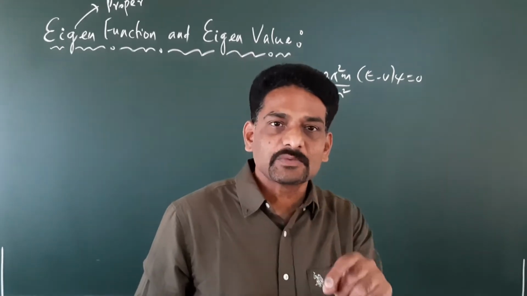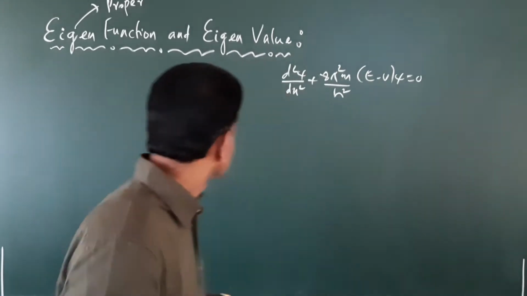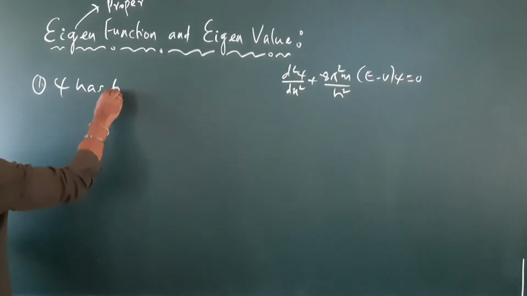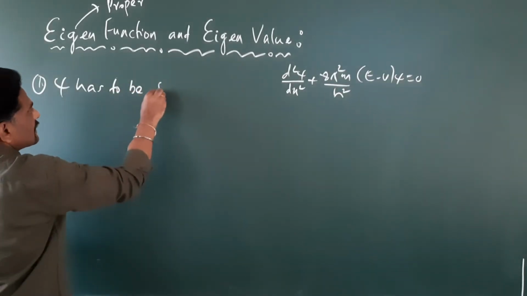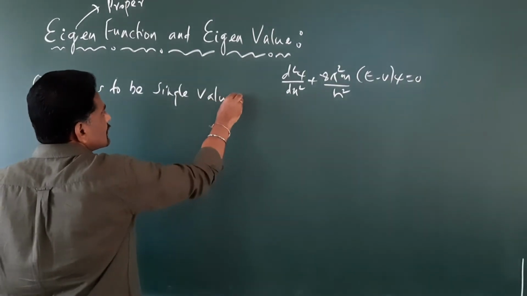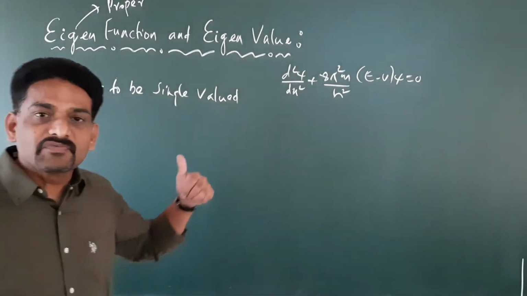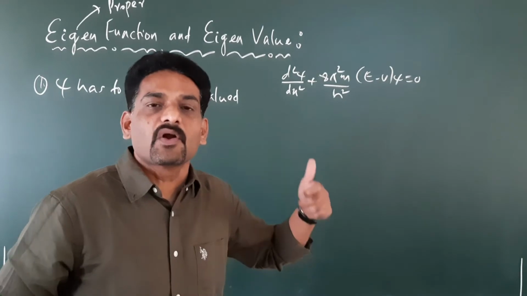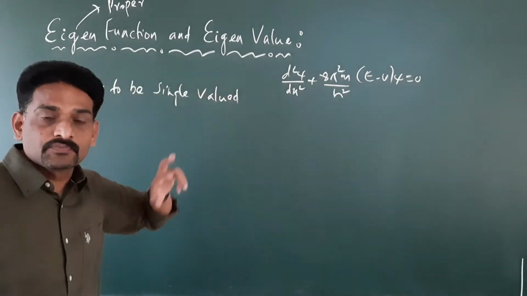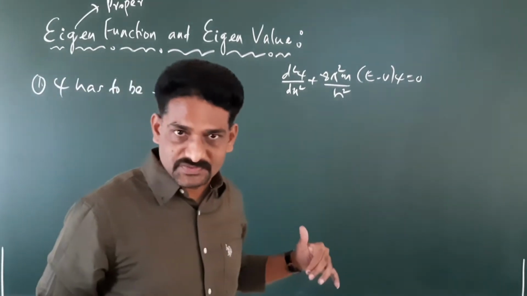That is, psi has to be single valued everywhere. This is the first condition for a wave function to be called an eigenfunction. We will try to understand what this means.